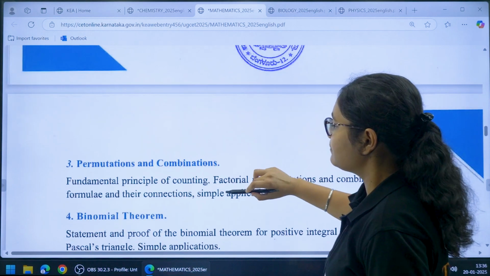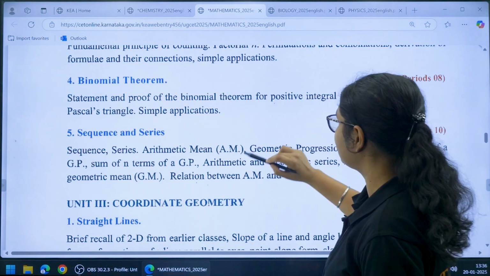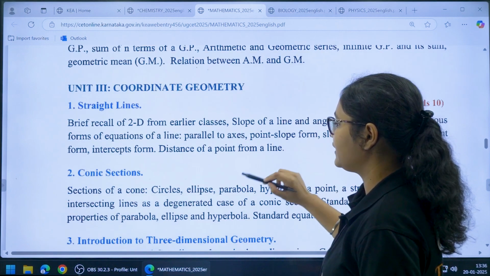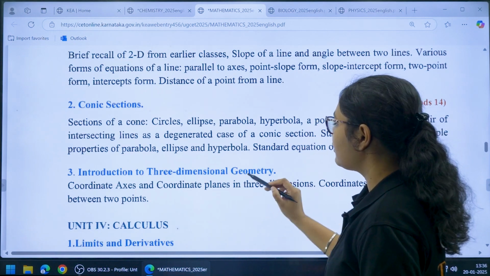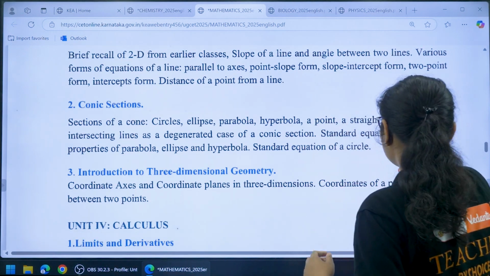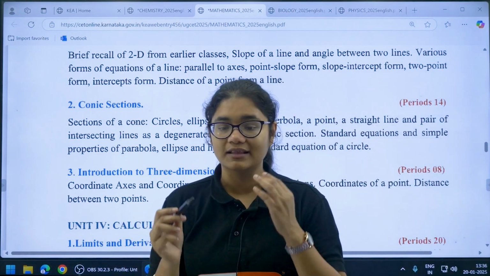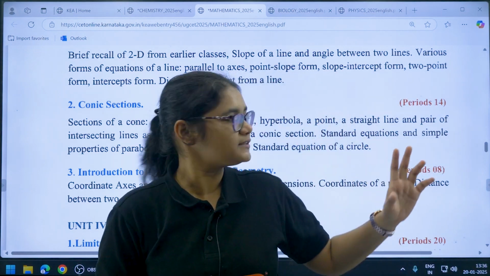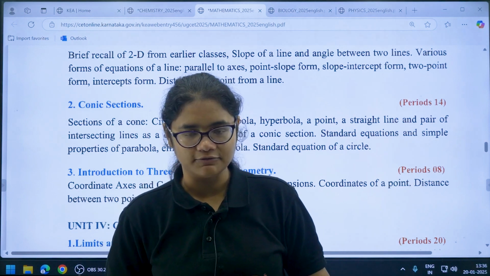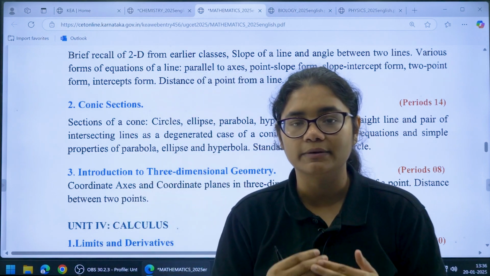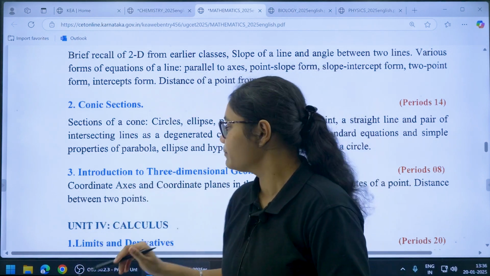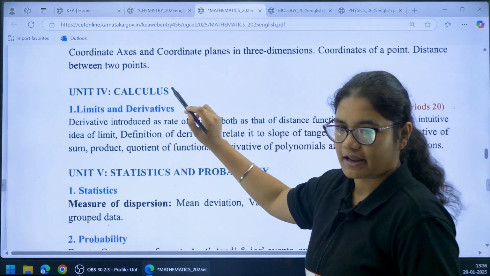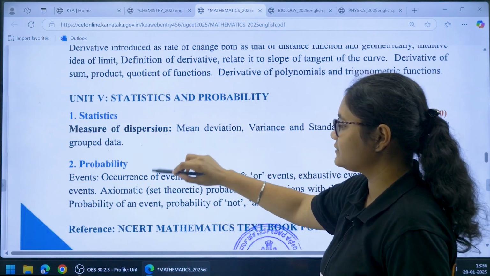inequalities, then permutation and combination, binomial theorem, sequence and series. In coordinate geometry, you have straight lines, conic sections, introduction to 3D geometry. Okay, so here the periods which are mentioned, okay, that is the time required to complete that chapter. So it is not the number of questions, so do not get confused. It is the time that you should be devoting to complete this chapter. Next you have calculus, in that limits and derivatives, so this is a high weightage topic. Then you have statistics, probability.